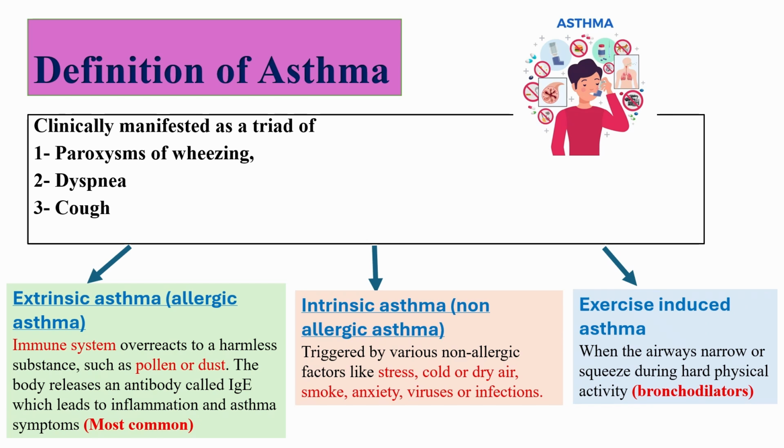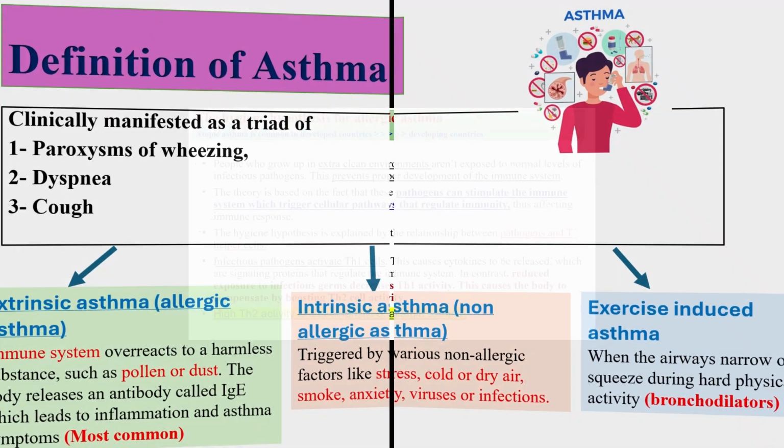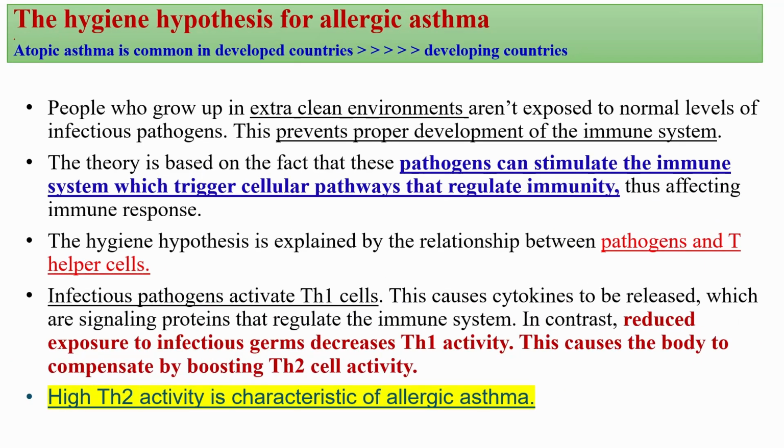Exercise-induced asthma involves airway narrowing during or after vigorous physical activity, and typically responds well to bronchodilators. Each type may require tailored approaches to management. The hygiene hypothesis provides an explanation for the rising prevalence of allergic asthma in developed countries. It suggests that living in extremely clean environments during early life limits exposure to common infectious microbes.